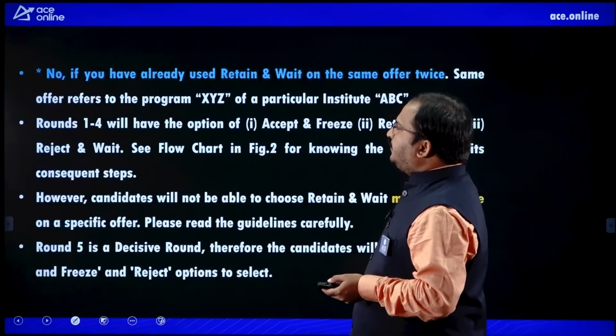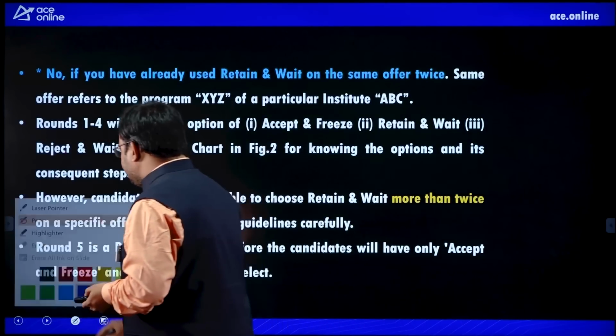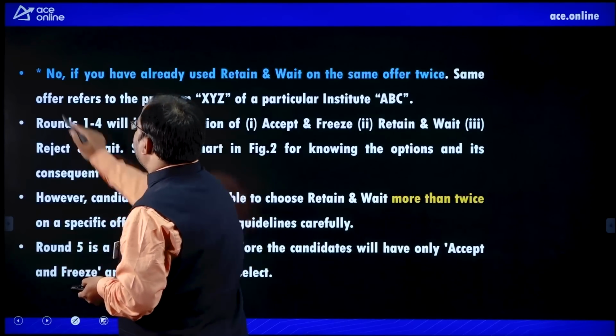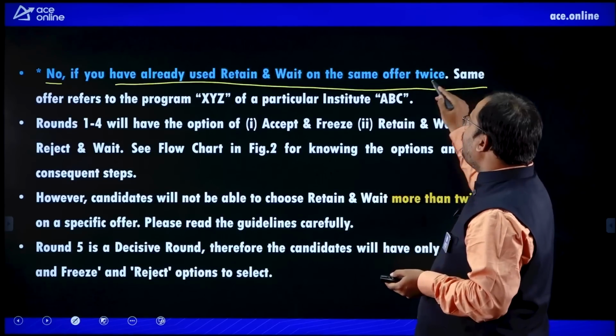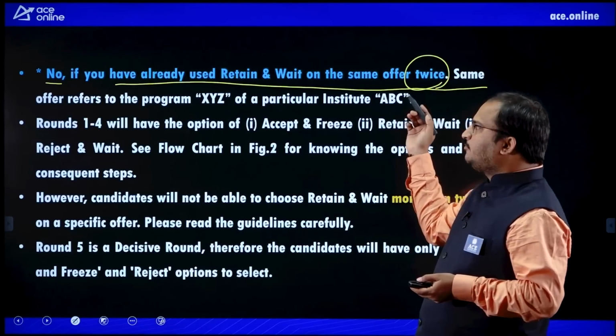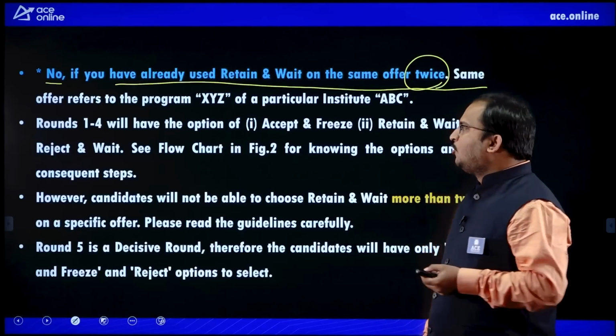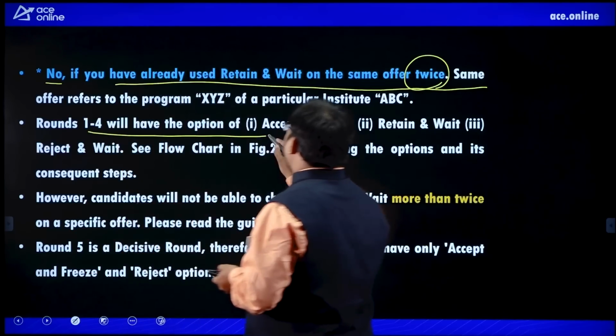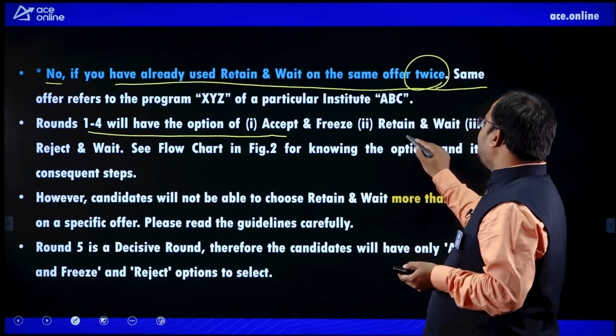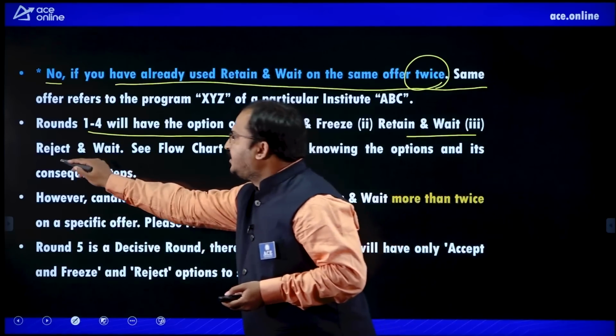Then see, you have to use this no option if you have already used retain and wait on the same offer twice, then it automatically goes to the no option. Rounds 1 to 4 will have the options of accept and freeze, retain and wait, and reject and wait.